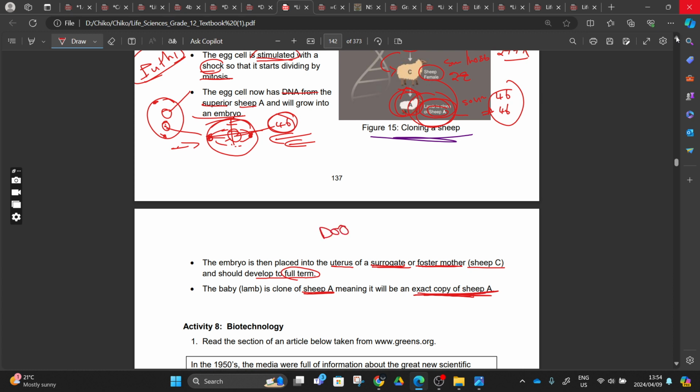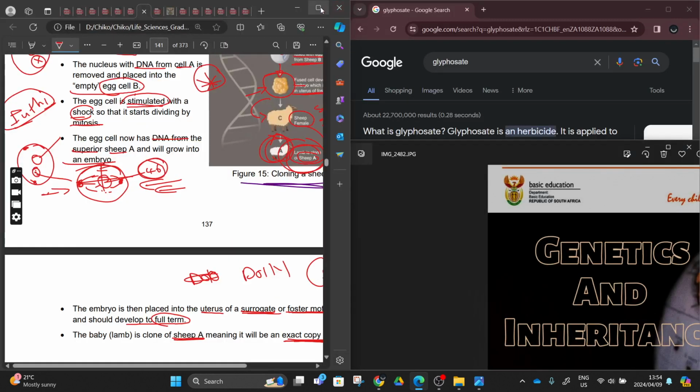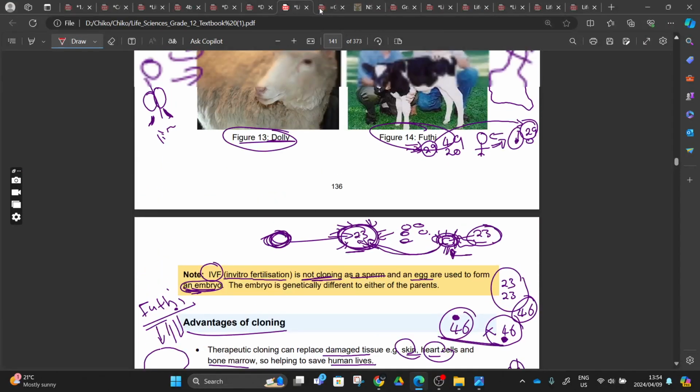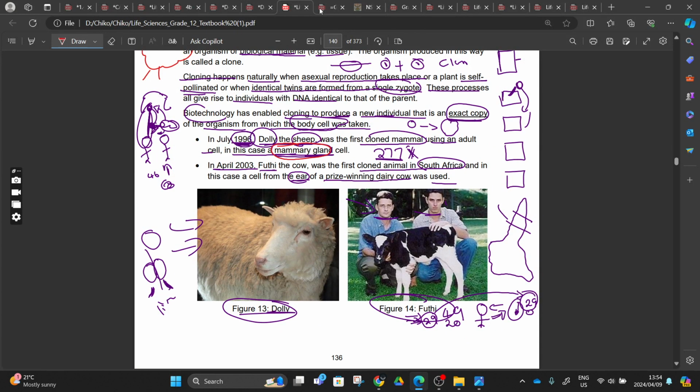The one that you have to know is this sheep, the first sheep, is called Dolly, and the first cow is called Footy. So they can ask you this: name the first successful story, or what was the name of the first animal that was successfully cloned here in South Africa? It's Footy. And which animal was the first one to be cloned in 1996? It was Dolly. So Dolly was the first one to be cloned, and then Footy is the second one here in South Africa.